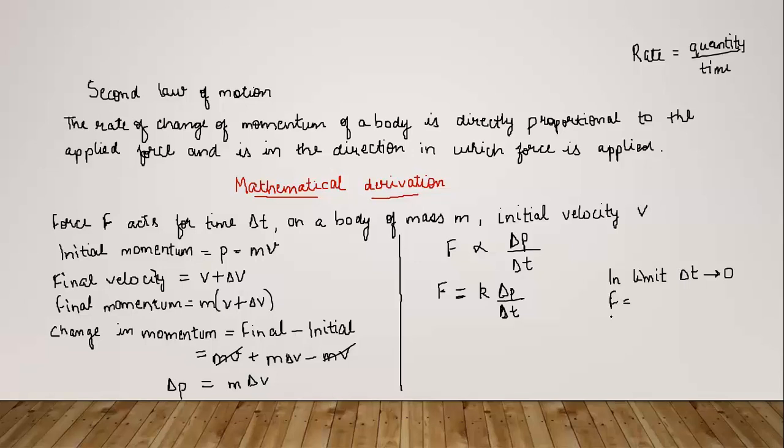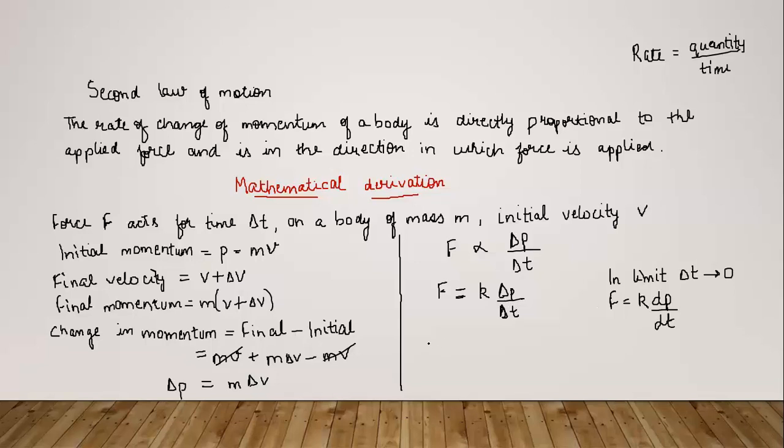When we take the limiting condition that delta t is tending to 0, this delta symbol changes to d. Because the delta quantity includes a finite change, like if we say from 10 to 5, that's a finite change. But when we take very small time, we replace the delta symbol with d. So in this limiting case, it will be dp by dt.